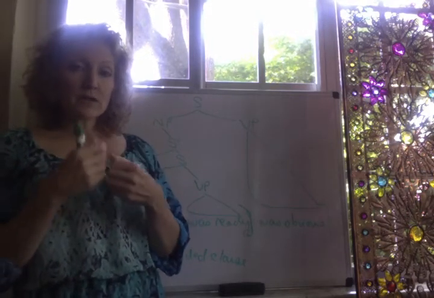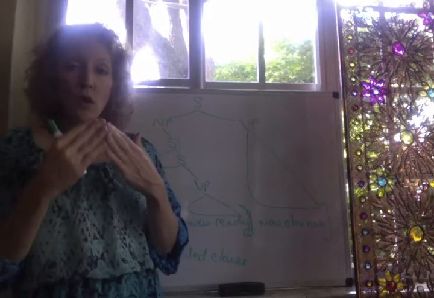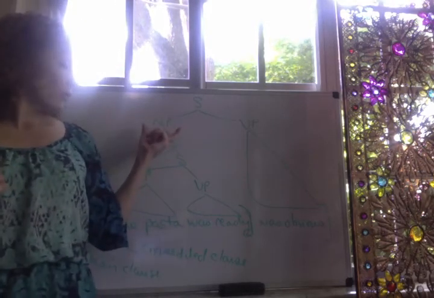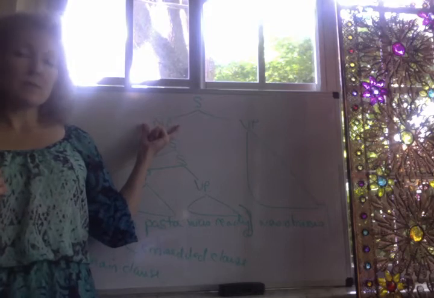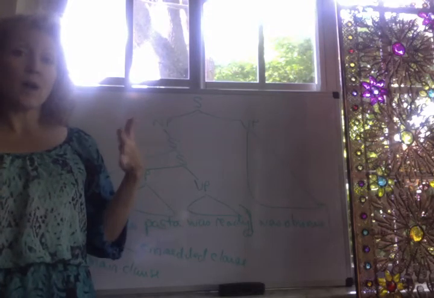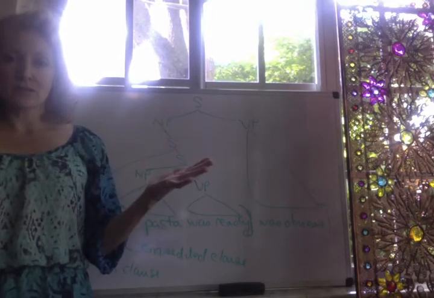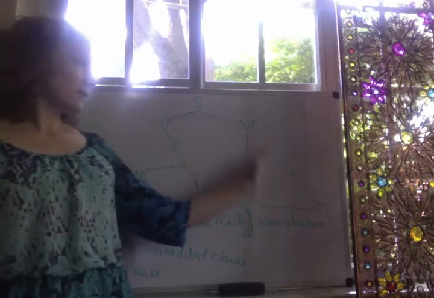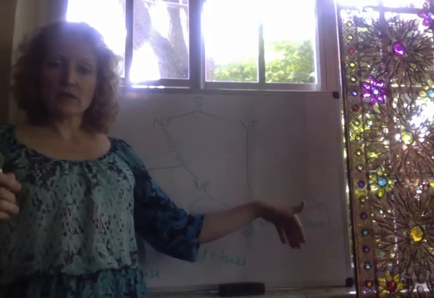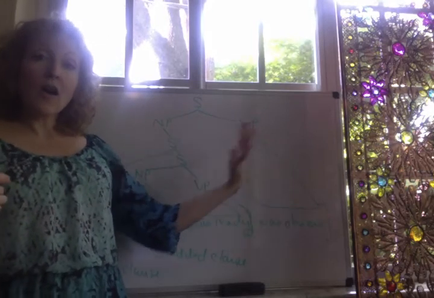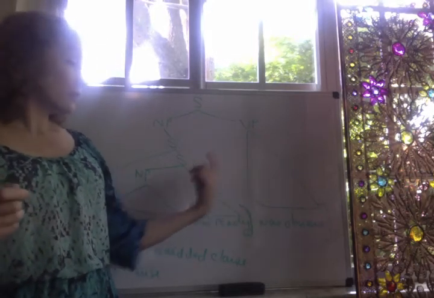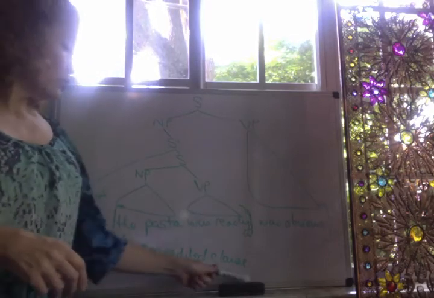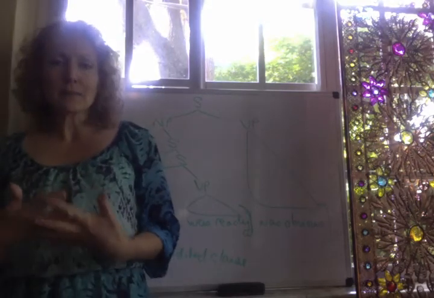The complementizer plus the sentence will always form the S bar unit. And further than that, that is then represented as a noun phrase. Why? Because the subject of a sentence must be a noun phrase. And then the predicate is going to be everything that you're saying that is commenting on or giving you information about the sentential subject. Okay, so if you guys have questions, please let me know.